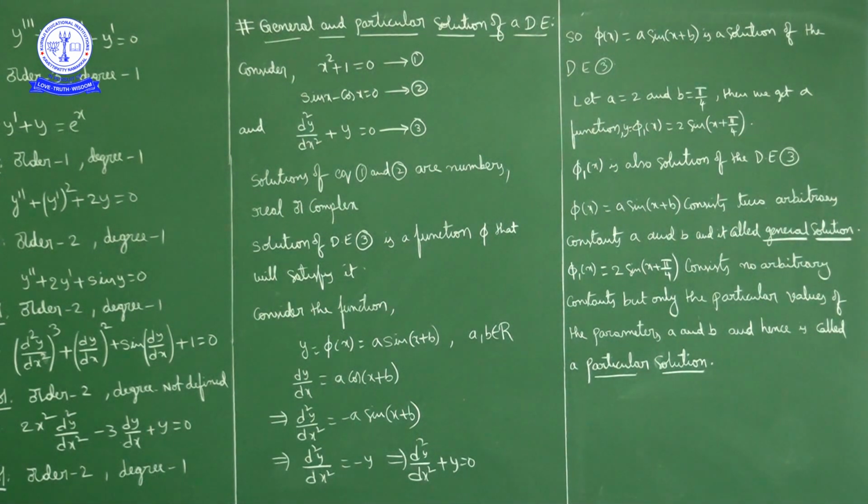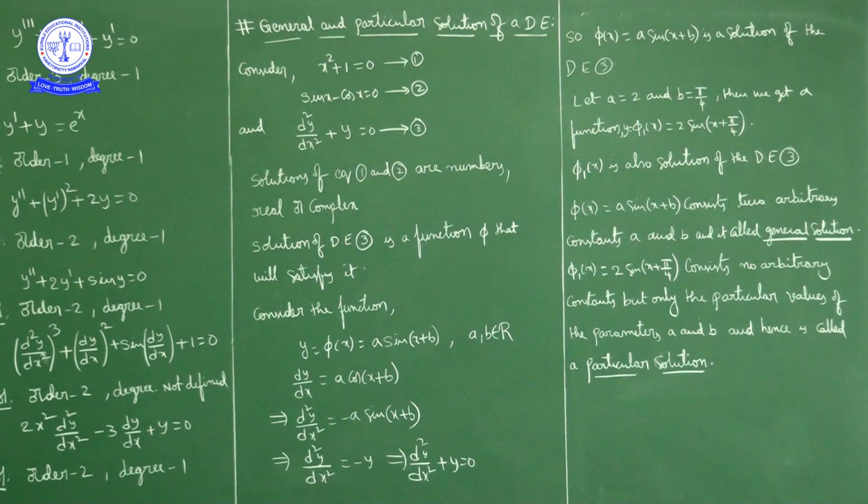Whereas phi 1 of x, 2 into sin of x plus pi by 4, here we don't have any arbitrary constants. Instead of a and b we have some particular values for a and b. Okay, a solution without any arbitrary constants is called a particular solution. General solution consists of arbitrary constants, particular solution does not consist of arbitrary constants.